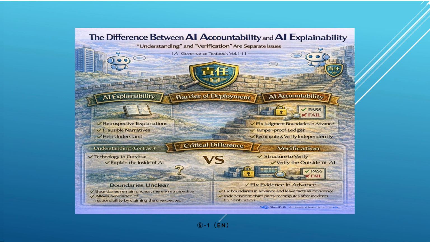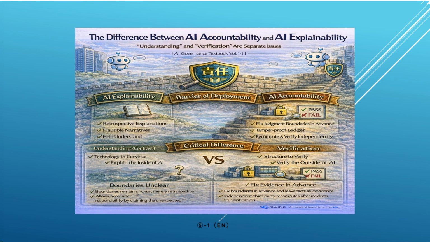However, whether that narrative objectively proves the legitimacy of the decision at the time it was made is an entirely separate issue. If the state of the model and the input data at the time of calculation are not completely fixed, it becomes impossible to reproduce the exact conditions months later after an incident occurs. If a decision cannot be reproduced, no matter how elaborate the explanation, it will be dismissed as a post-hoc excuse.